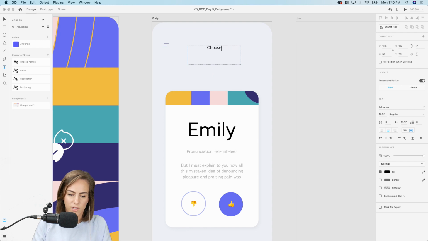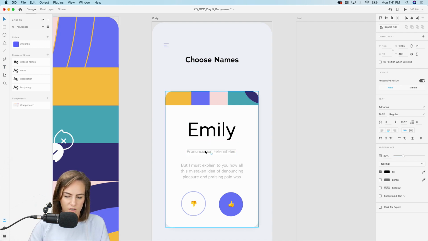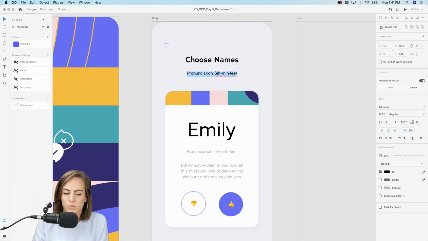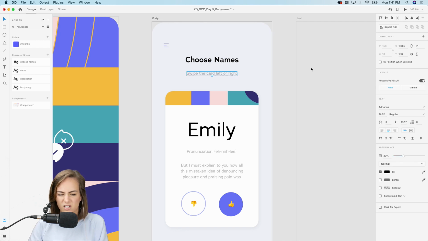And let's add a title on this page. So I'll say like, we're choosing names, choose names, and make it a little bit bigger, but again, not as big as the name. And then I'll just copy and paste this, and we'll give a little description about what you're supposed to do on this page. So a little direction. So just like swipe left or right, or swipe the card left or right. Okay. Maybe it doesn't need a period.